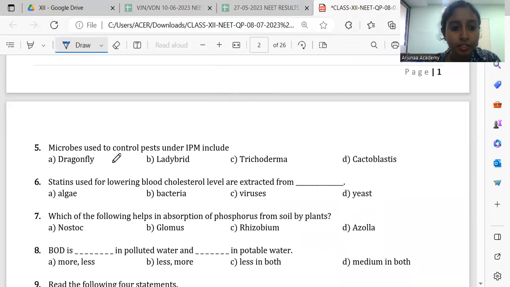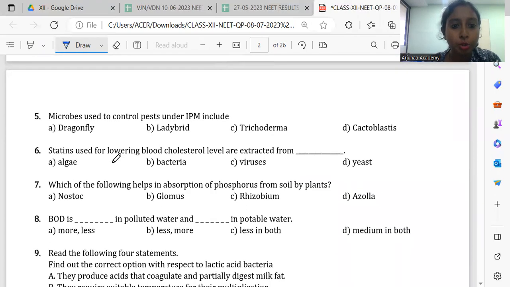Then fifth question. Microbes used to control pests under IPM. IPM is integrated pest management. So here they are asking about the microbes. Dragonfly is also a biocontrol agent. Ladybird is also a biocontrol agent. But what we include in integrated pest management is Trichoderma.